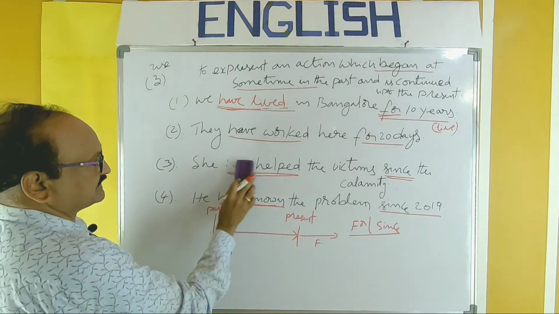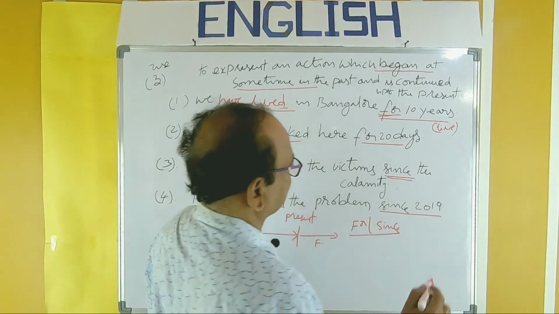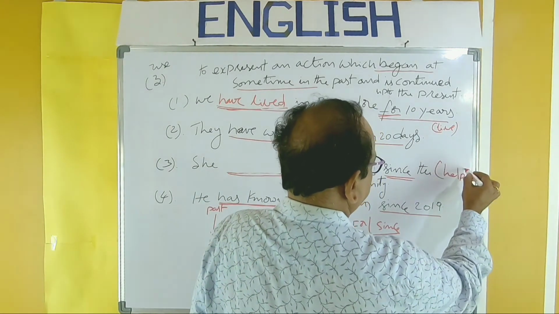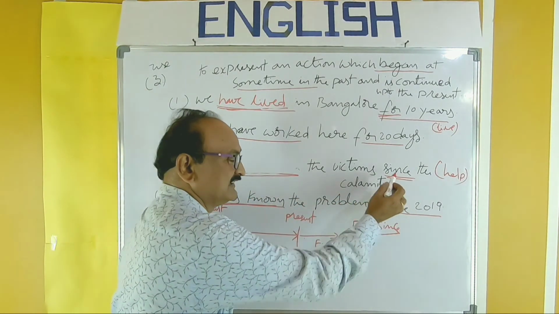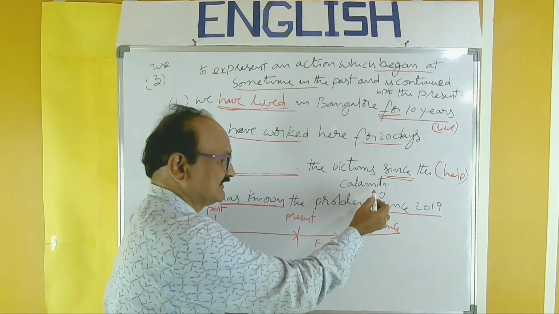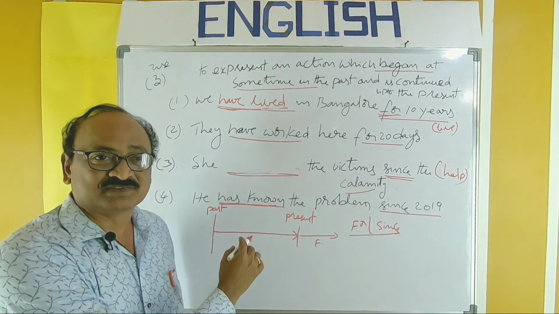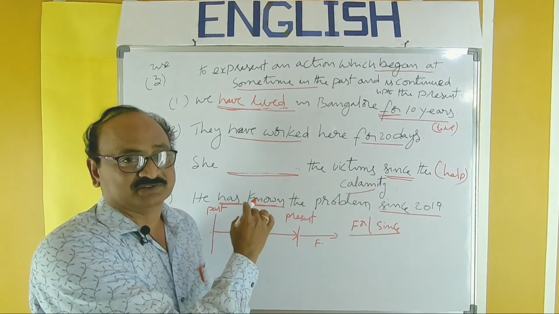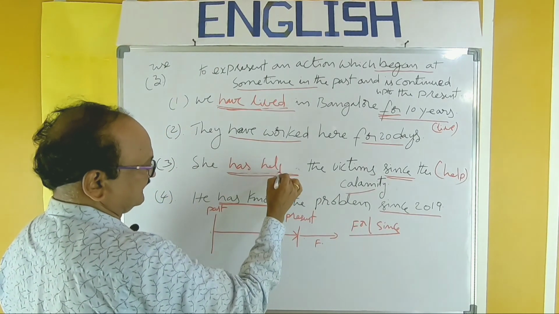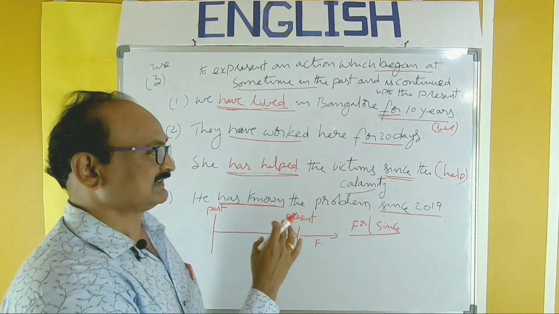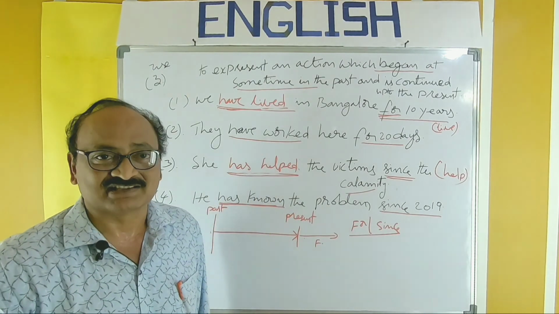Here also, she has helped. It is kept in blank. And help is the verb given in brackets. She dashed the victim since the calamity. By observing the word since, you have to understand since, and of course point of time. You have to recognize the tense that it belongs to a present perfect, and you have to use the present perfect structure. She has helped. She has helped the victims since the calamity. In this way, you can answer the question in the examination.